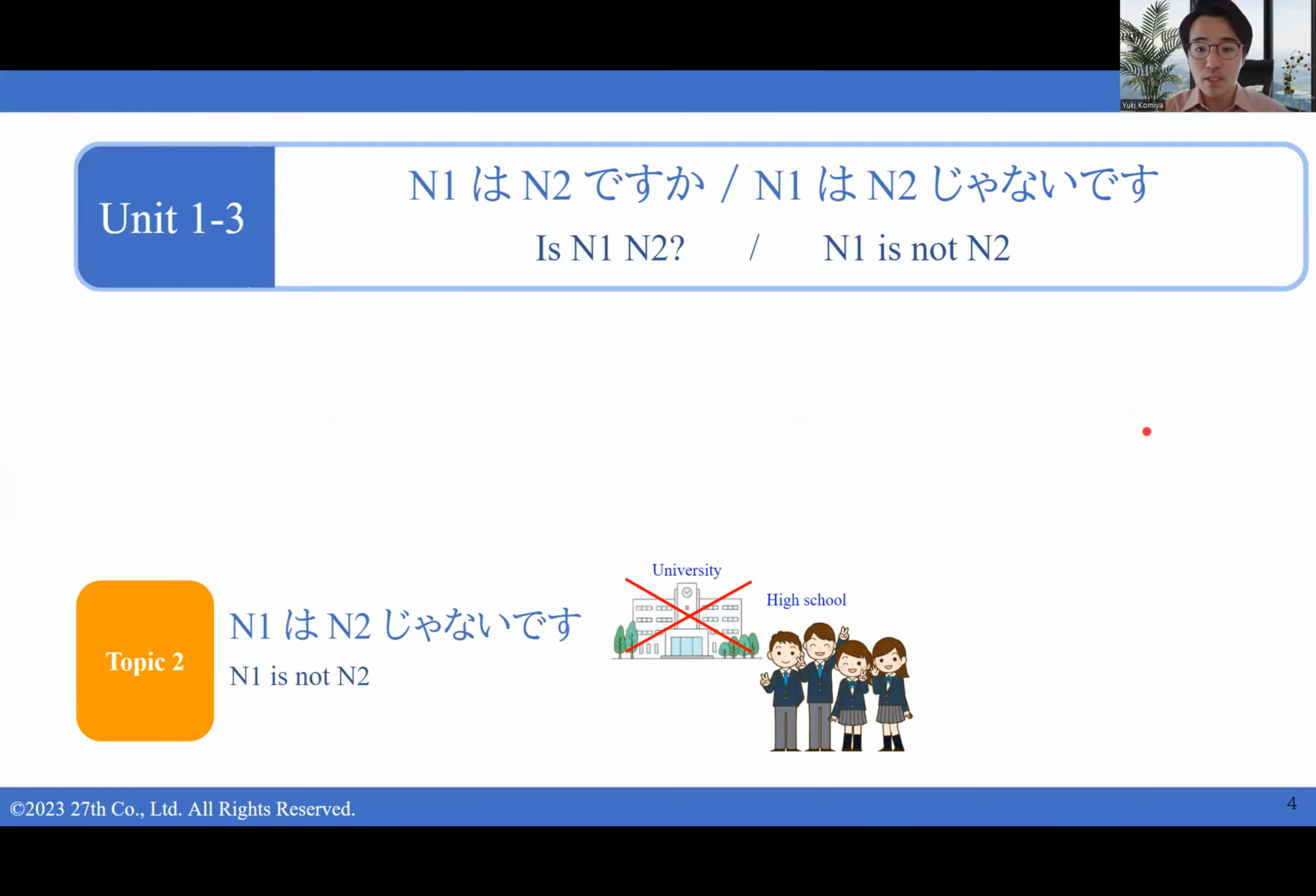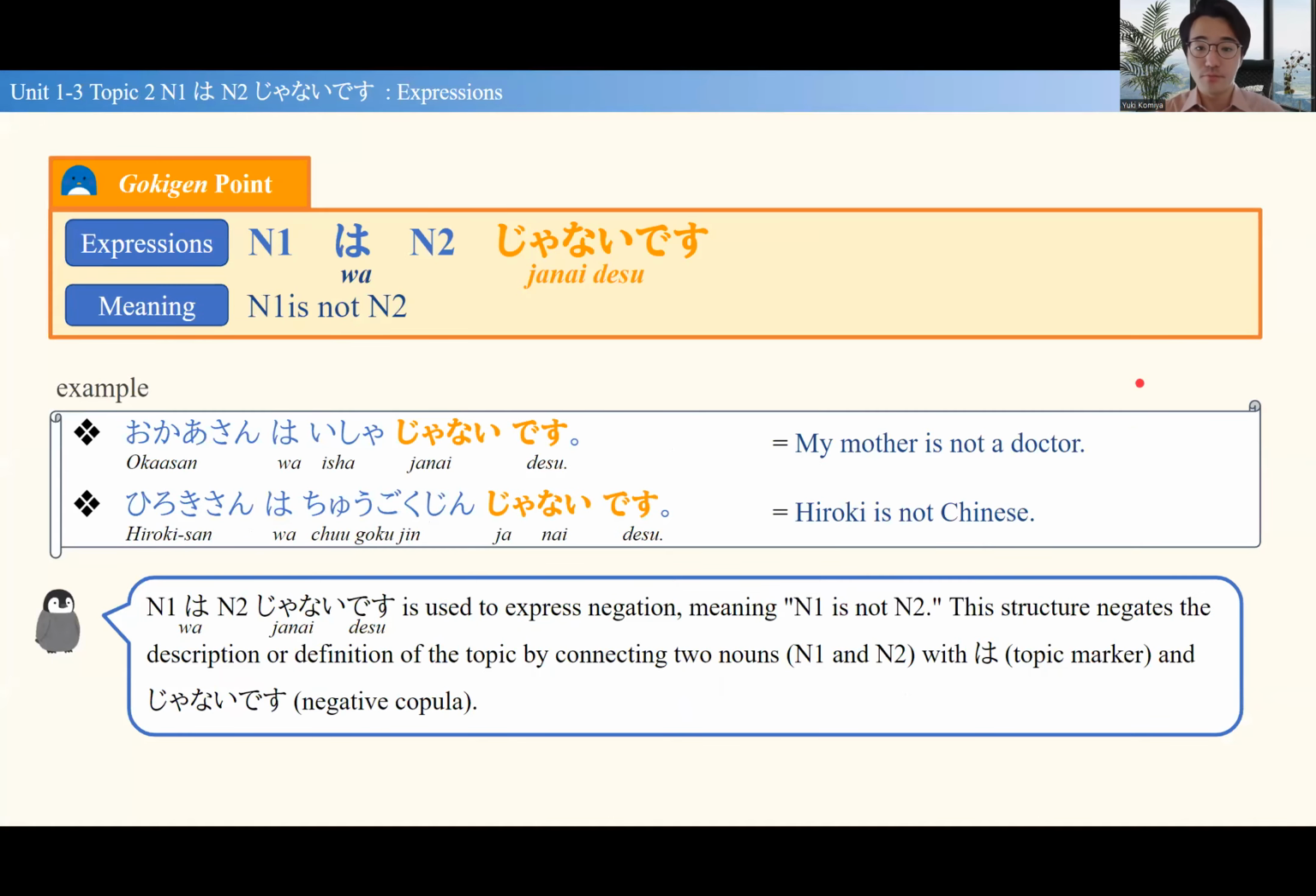Now, our second topic is negative sentence. So N1 is not N2. For this, we conjugate the final です part into じゃないです. じゃないです is the negative form of です. お母さんは医者じゃないです. Saying, my mother is not a doctor. 医者じゃないです. ひろきさんは中国人じゃないです. Hiroki is not Chinese.